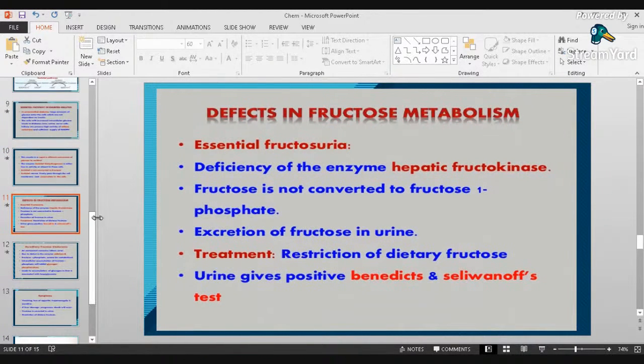Defects in fructose metabolism. We also have defects or deficiencies in fructose metabolism. First, essential fructosuria, in which there is a deficiency of the enzyme hepatic fructokinase, so fructose is not converted to fructose 1-phosphate. There is excretion of fructose in urine. Treatment is restriction of dietary fructose. Urine gives a positive Benedict's and Seliwanoff's test. Usually sugar should not be present in a urinary test.